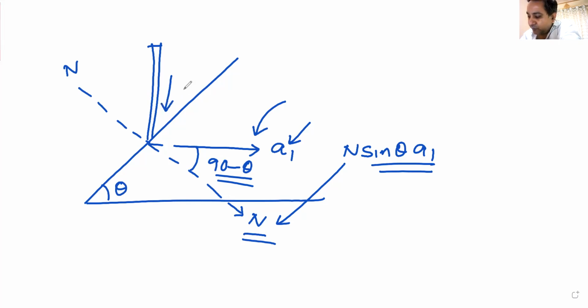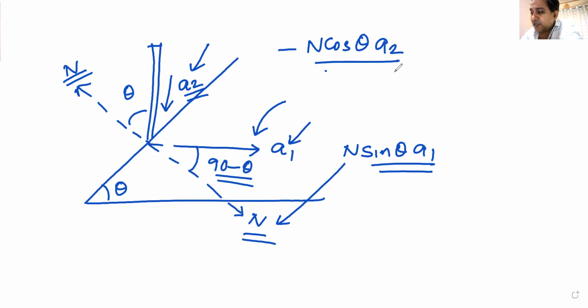Now this block moves here with an acceleration A2, and this angle I found out is theta. Work done by this normal reaction on this A2 rod will be minus N cos theta into A2. Do we understand these two things? You add these two things and that should be equal to 0 because work done by normal reaction is 0. Do we understand this?